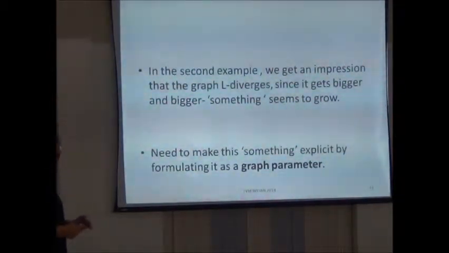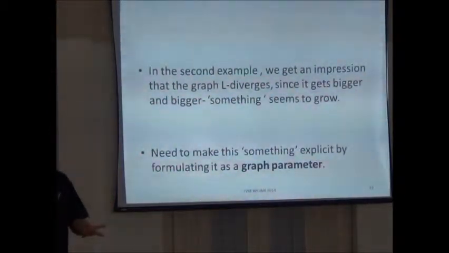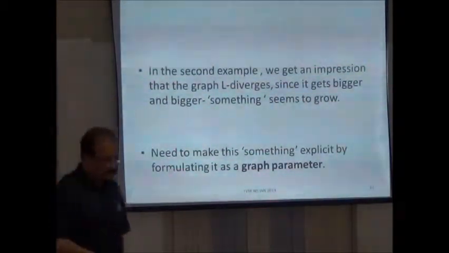So we need to make this something grow. What is that something? Is it a graph parameter? A parameter means any property of the graph G which is preserved under isomorphisms. So, for example, chromatic number, such things are parameters, isn't it?